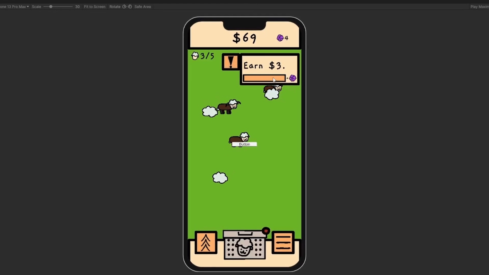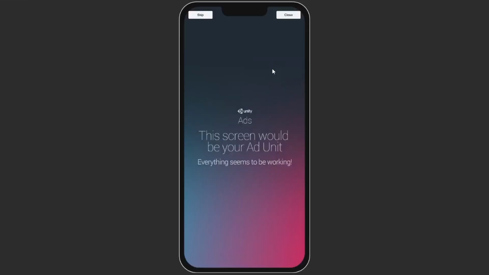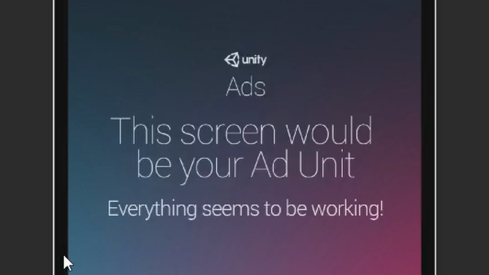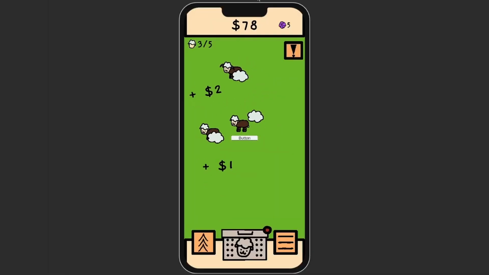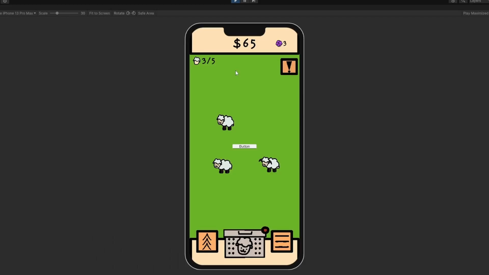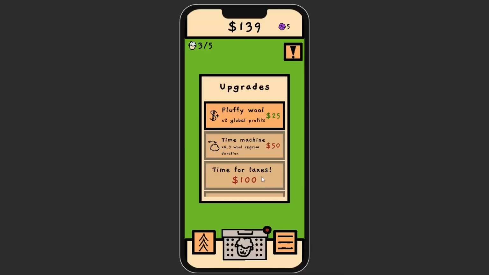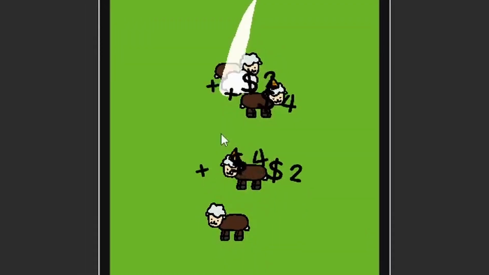Lastly I added the most important feature: ads. An ad will pop up on your screen here and there when you purchase an upgrade or collect a quest reward. At this point I thought the game was done, but then I realized I didn't draw icons for the different kinds of upgrades yet, and the game didn't even have sound. So I quickly drew the remaining upgrade icons and added some simple sound effects to the game.